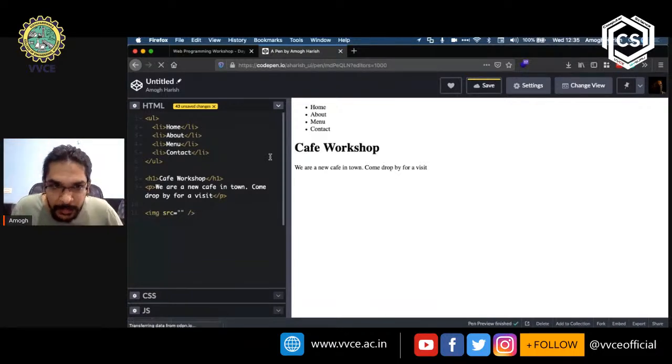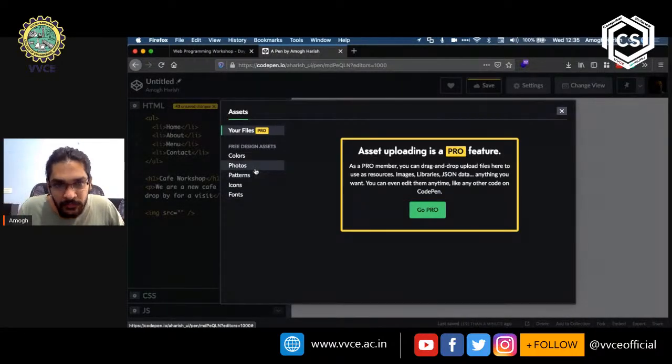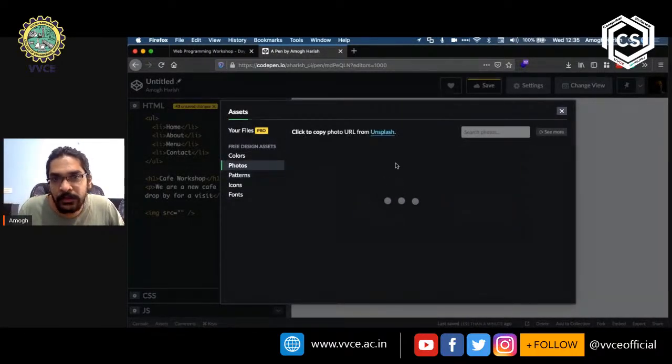Now, for the image, you can do the same thing that I've done, right? You can go to assets, you can click on photos, okay? And at the top right hand side over here it says search photos. You can just click on that and search for food, right?